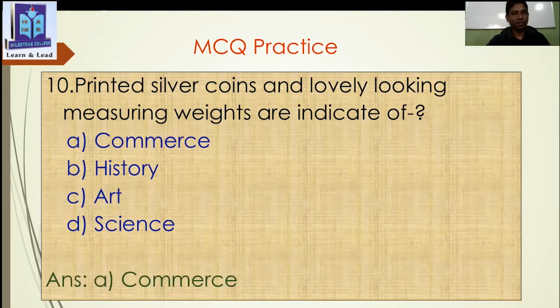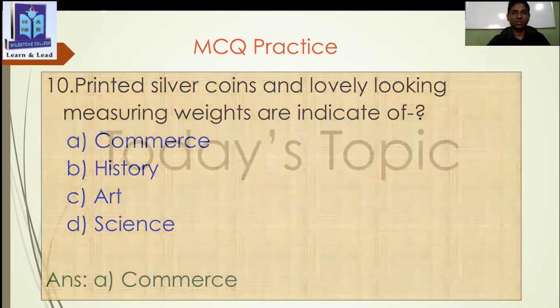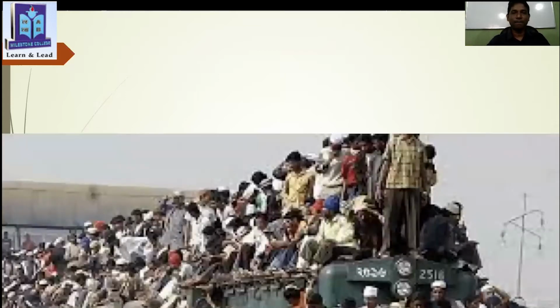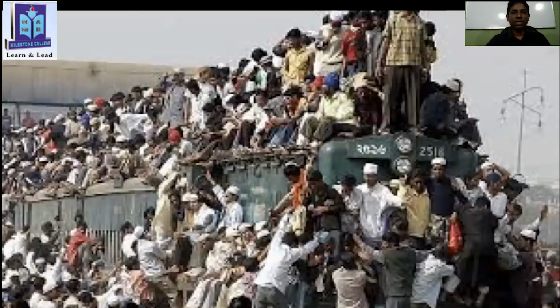Business. Thank you. Now, my dear students, today's topic. But before going to today's topic, you have to say what will be our today's topic. Students, I'll show you some pictures. Then you have to guess what will be our today's topic. Let's see. First picture here. What can you see?